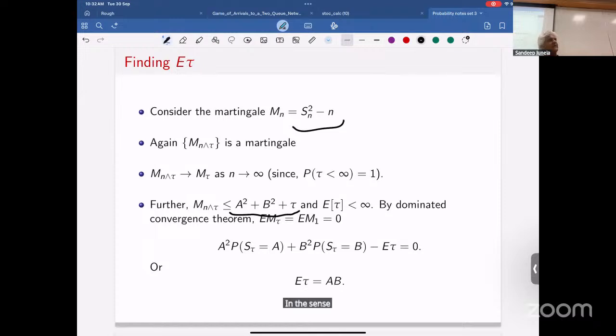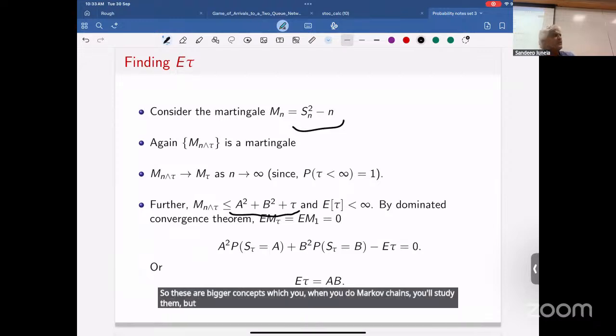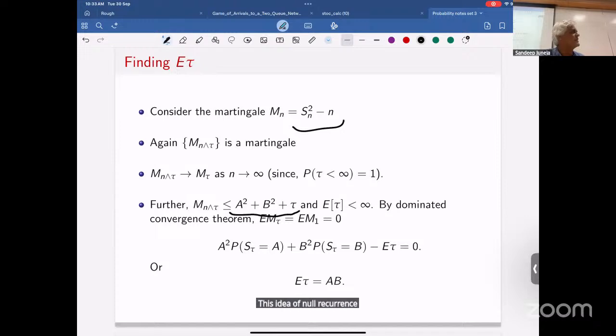If the expected time to visit any state was finite, then you'd have a positive recurrent Markov chain, which has steady state probabilities, with positive probability eventually of being in any state. These are bigger concepts which you'll study when you do Markov chains. But it's a beautiful example of this idea of null recurrence versus positive recurrence.